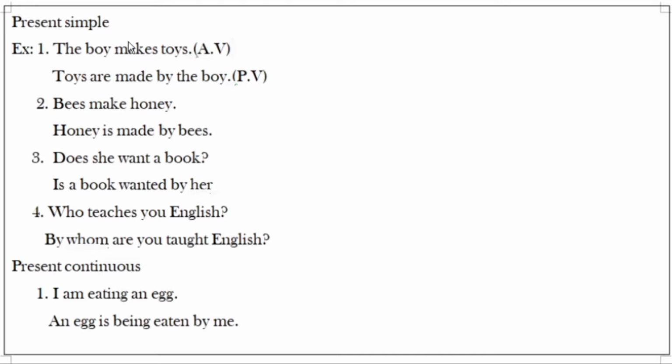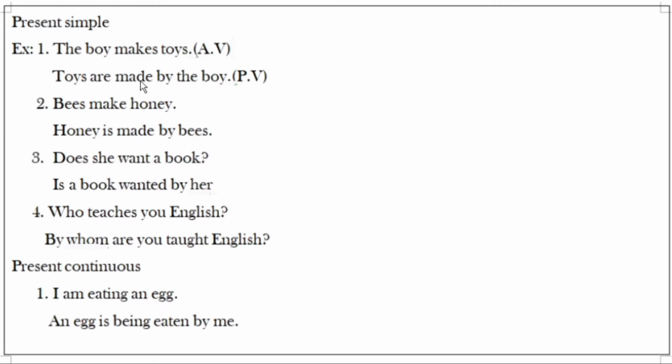In passive voice, we are giving importance to the object. So, what is the object here? Toys. It is present tense, so we need to use the present be-form verb when we change active voice to passive voice. According to the subject toys, we are using the plural be-form verb are.